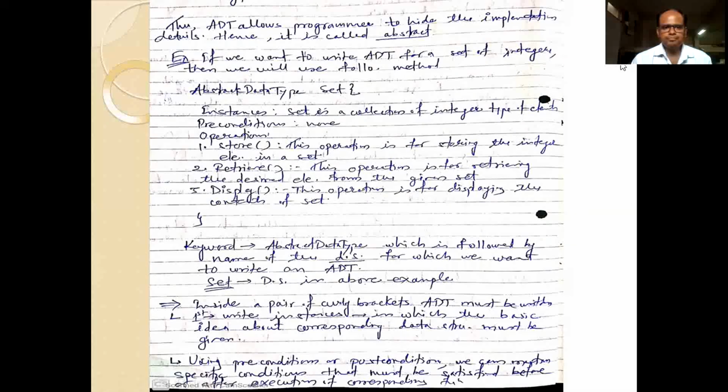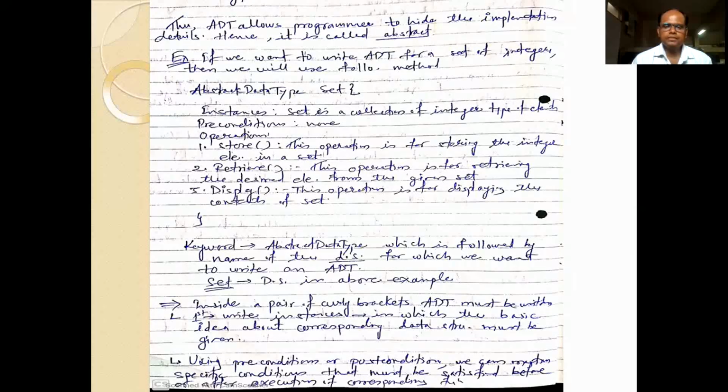Thus, in short, we can say that ADT allows the programmer to hide the implementation part. So we call it abstract. Okay, let us see an example. If you want to write ADT for a set of integers, then we will use the following method.